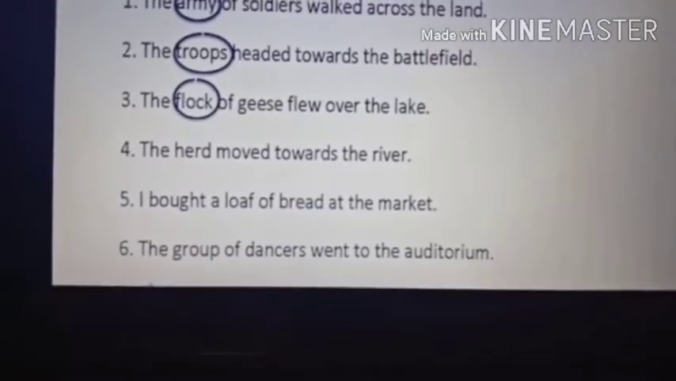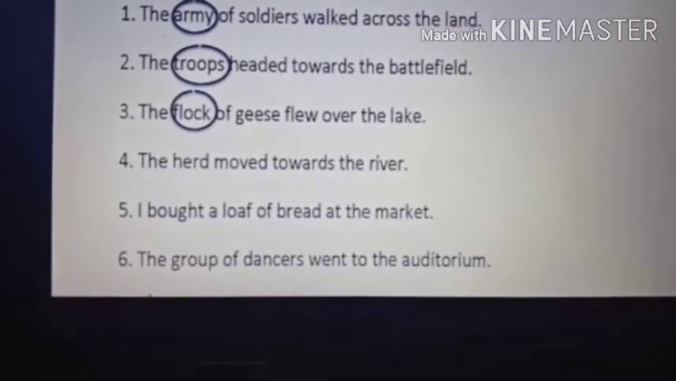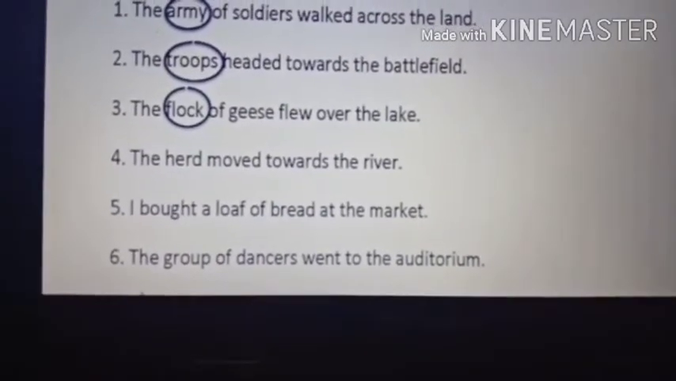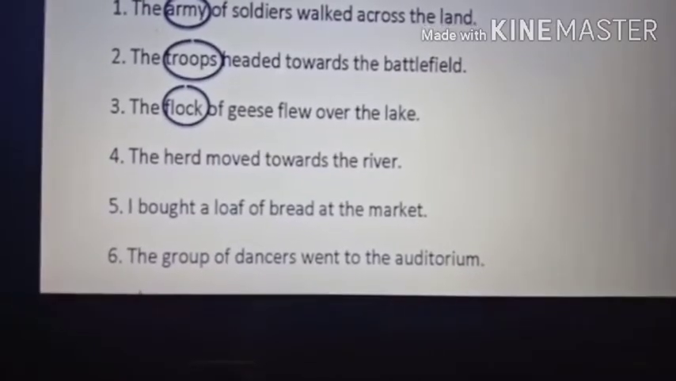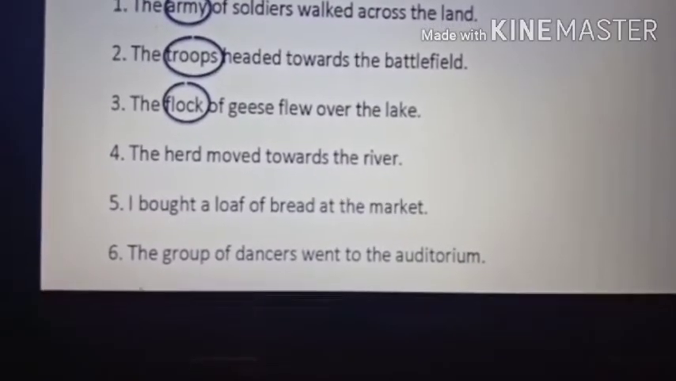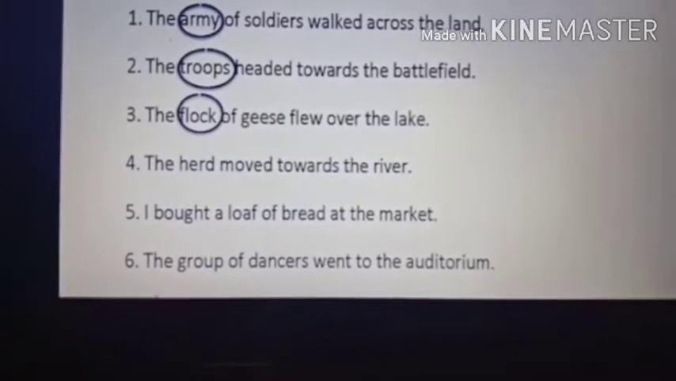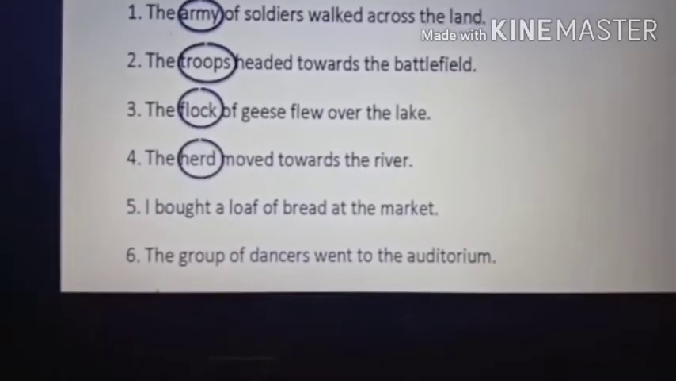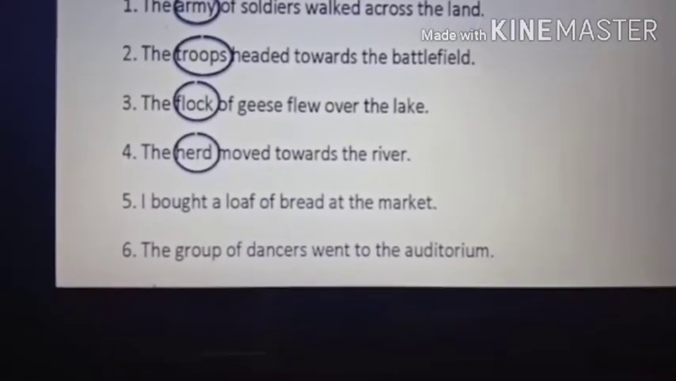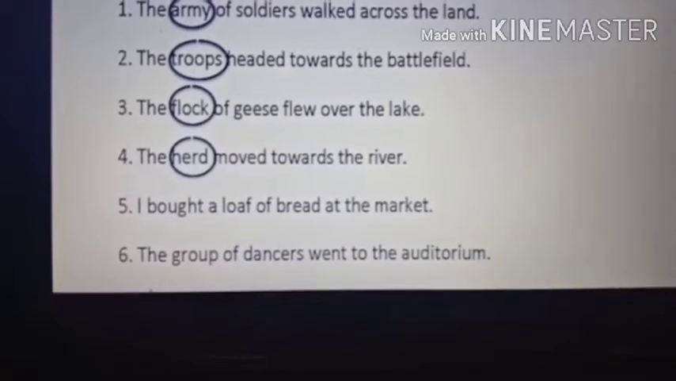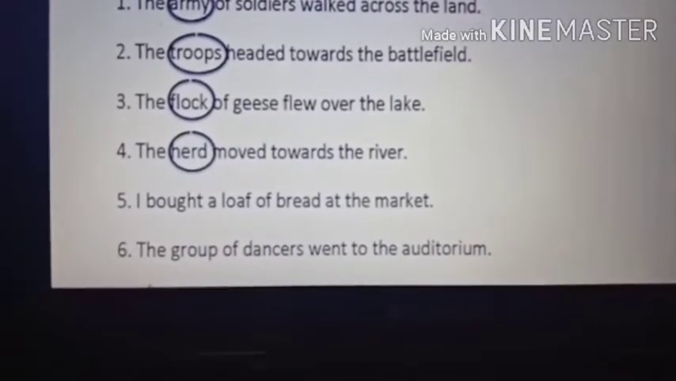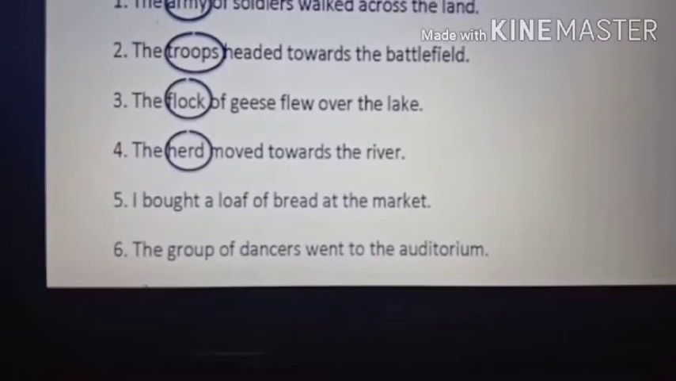Now number 4 also is very easy. The herd moved towards the river. I told you, a group of cattle is called herd. Herd means it can be cows, buffaloes, goats, sheep, any farm animals, their group is called herd, understood? So group of cattle is called herd.